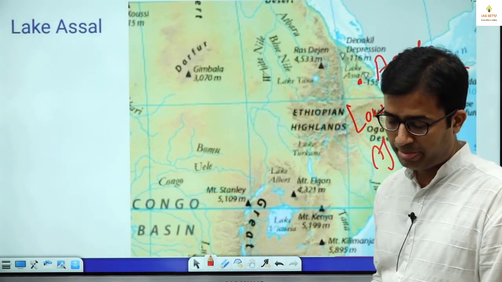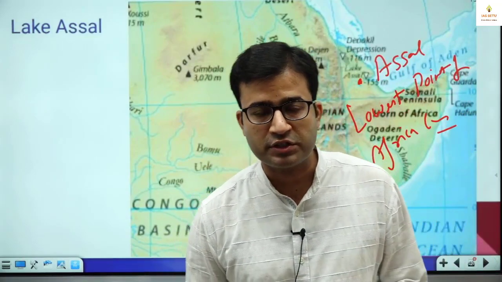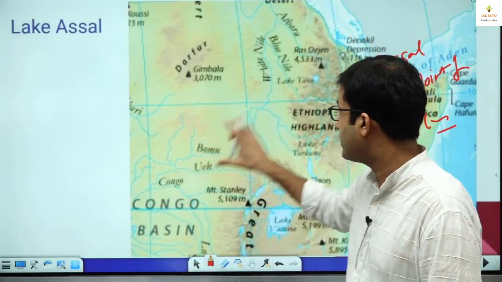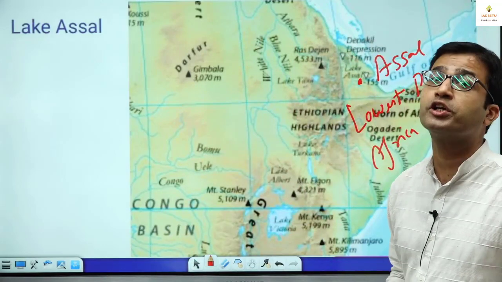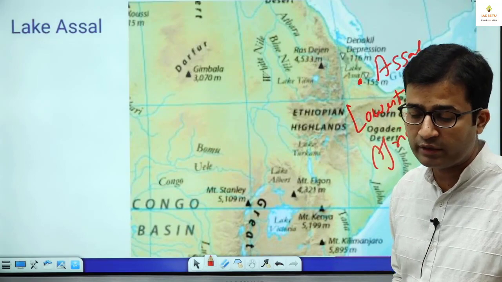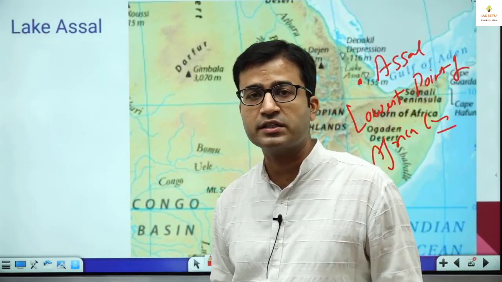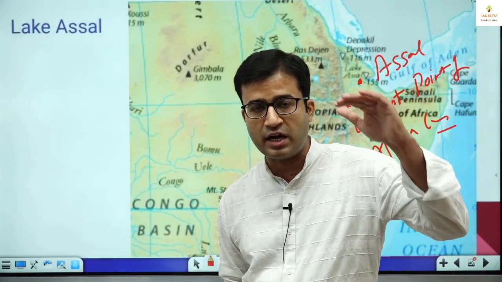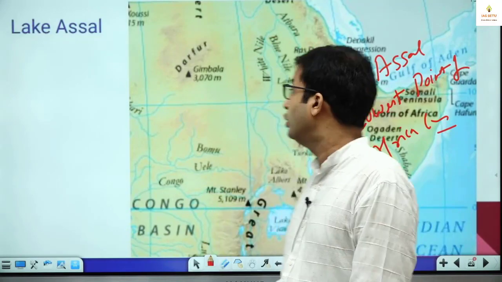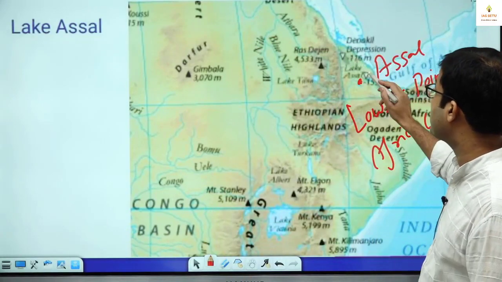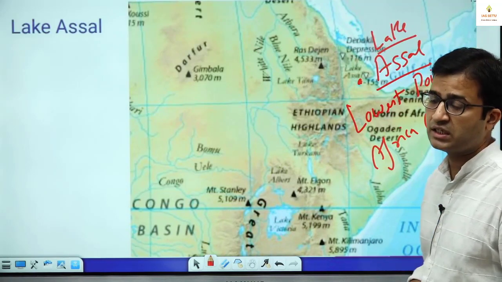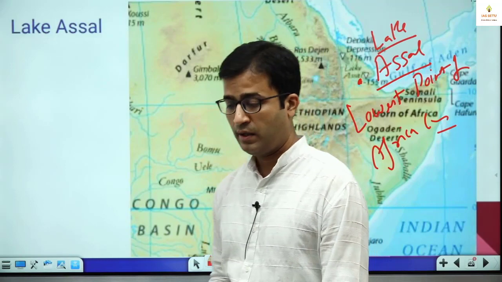For every continent we have to concentrate on the lowest point and the highest point. Like the highest point of Africa is Mount Kilimanjaro. Asia you know very well. What is the highest point of Asia? Mount Everest. Similarly, for each and every continent we have to see the highest point and the lowest point. So the lowest point of Africa is Lake Assal. You can pronounce it as Assal.